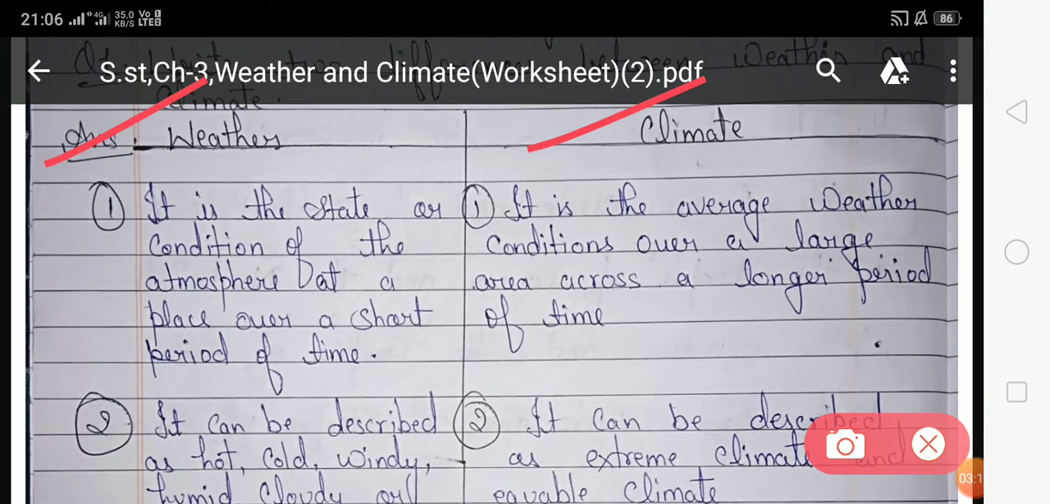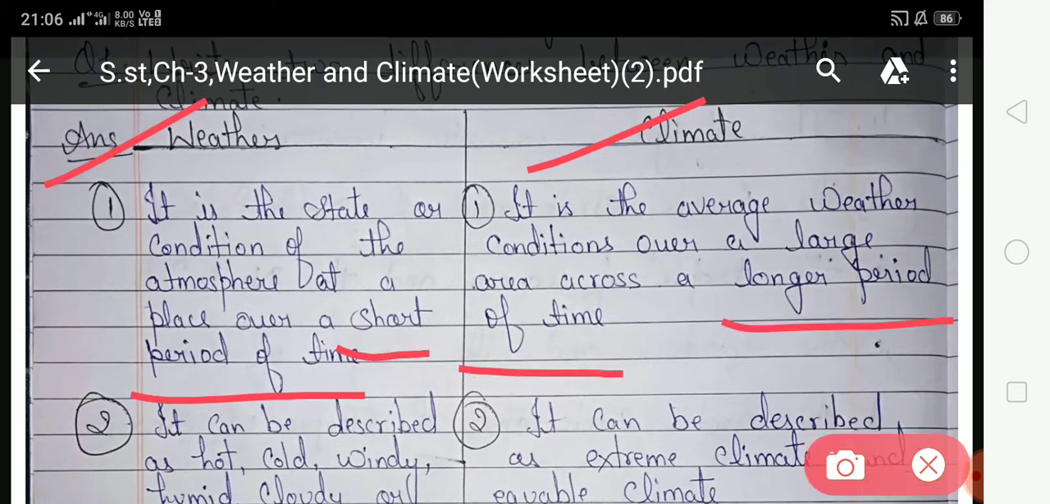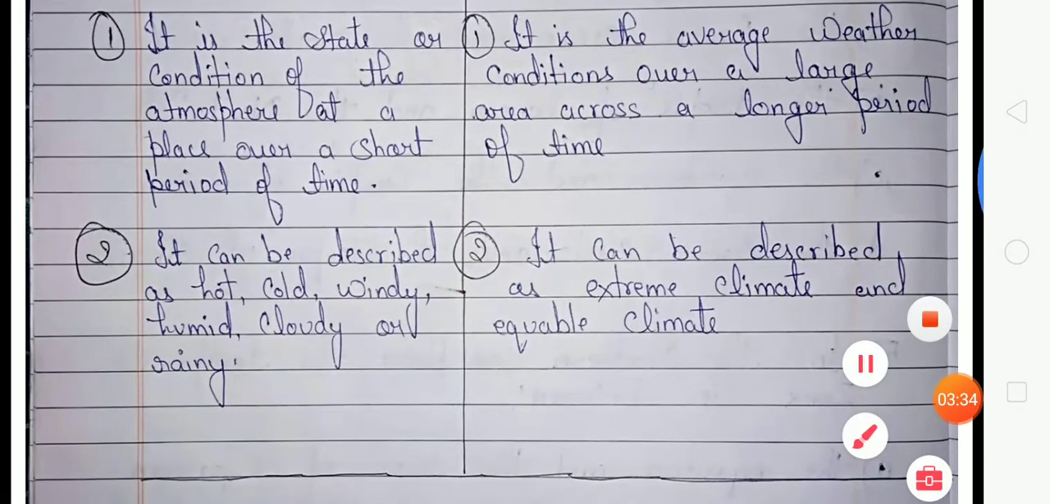Weather is the state or condition of the atmosphere at a place over a short period of time. So students, you can say weather can change over a short period of time. Climate is the average weather condition over a large area across a longer period of time. So students, you can say climate changes over a long period of time. And look at the next difference, that is second.